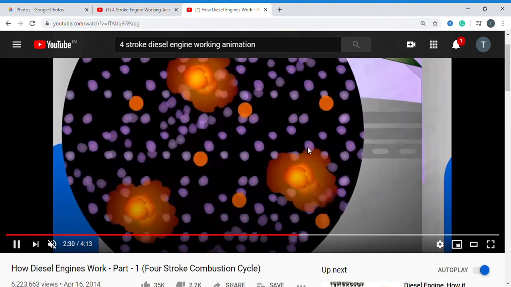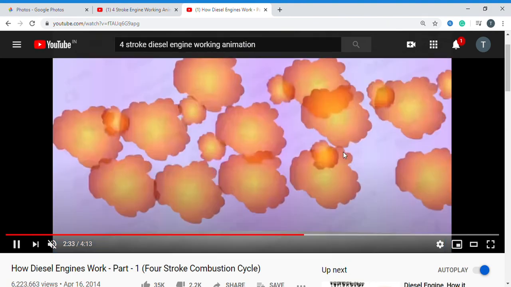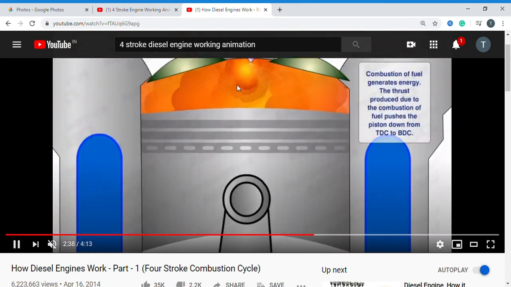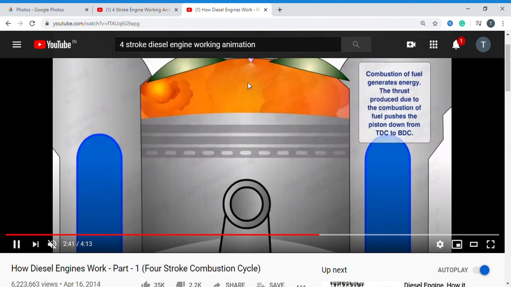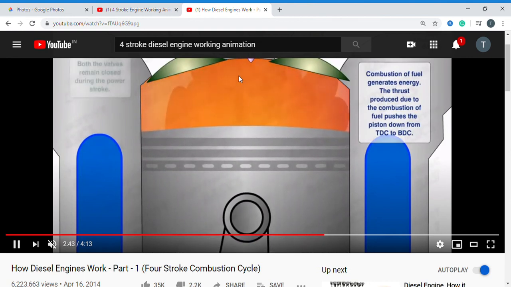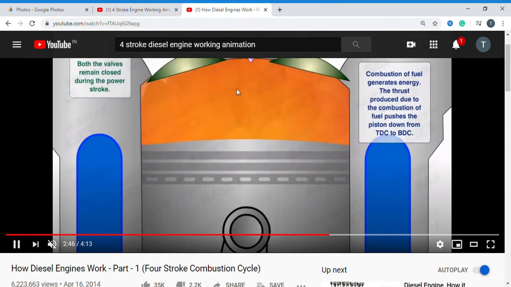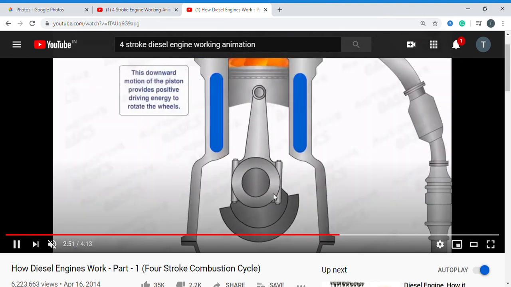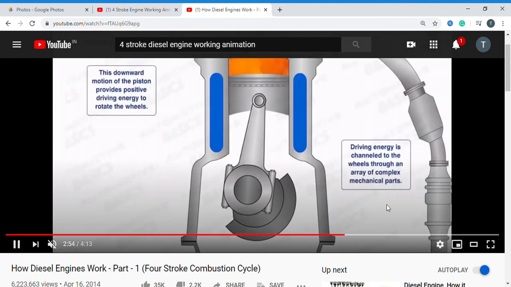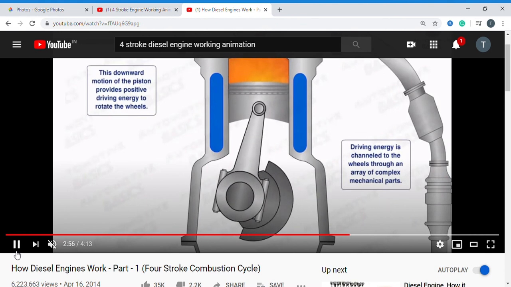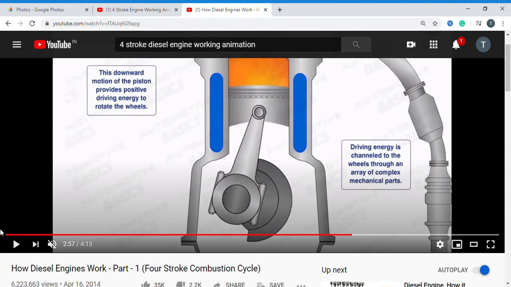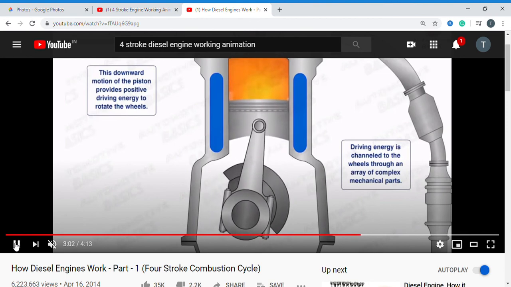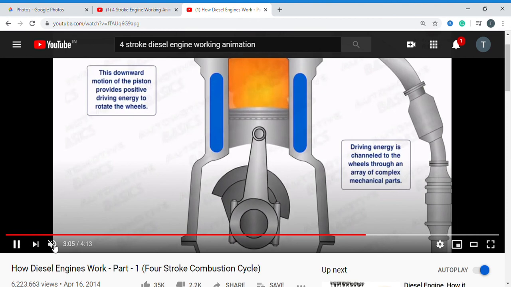You can observe, the compressed air and fuel from the fuel injector combust. So rapidly the piston moves, that is the combustion process.